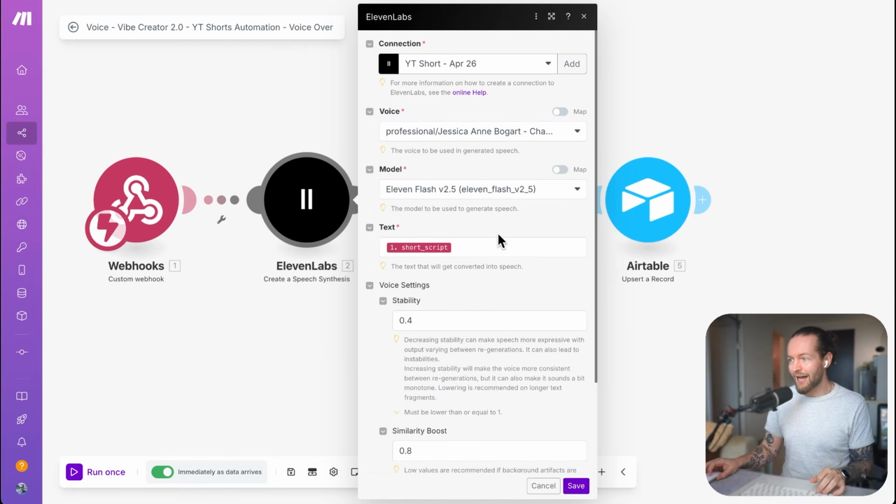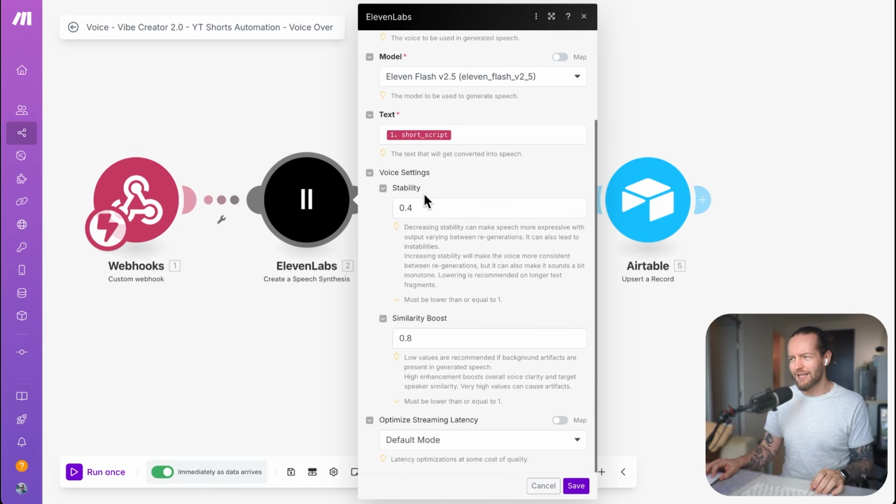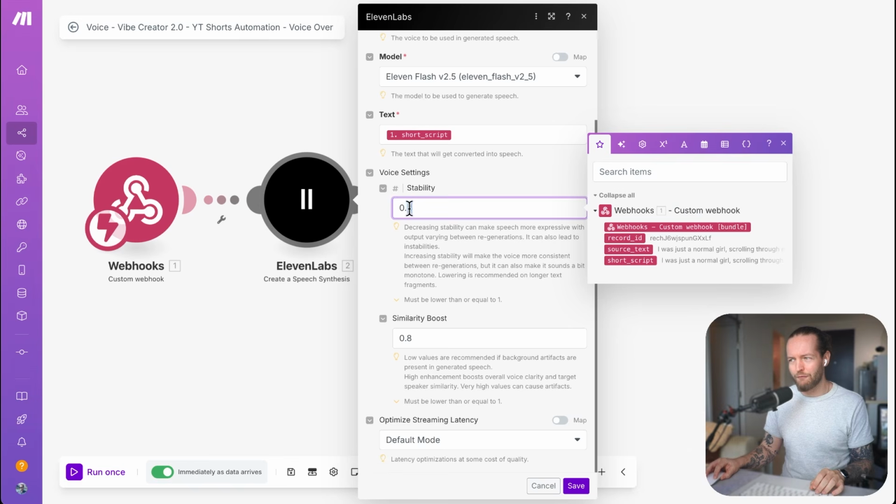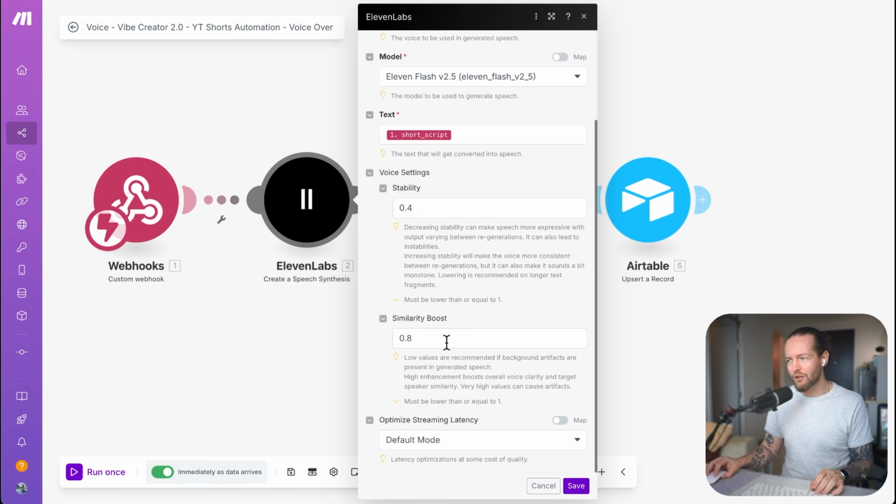So once you've done that, all we need to do is to get the short script that we get from the webhook. We can select the stability. I like to have it at 4 and similarity at 0.8. I'll select the default mode here as well and click on save.